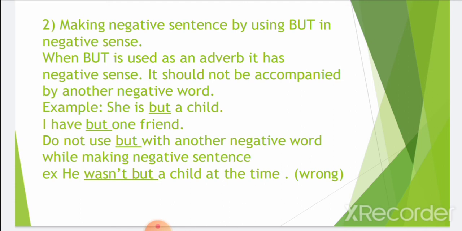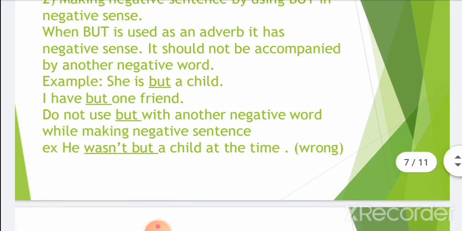Now let's see the examples. She is but a child. I have but one friend. Now let's see another rule: do not use but with another negative word while making a negative sentence. Example: "He wasn't but a child at the time." This is wrong because here wasn't is used and but is used.